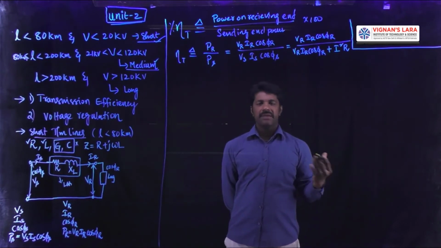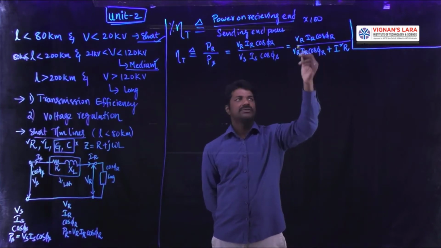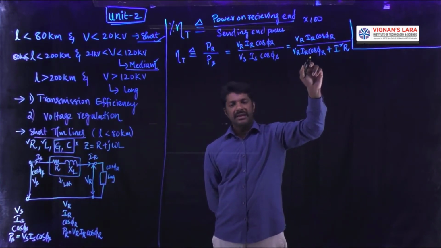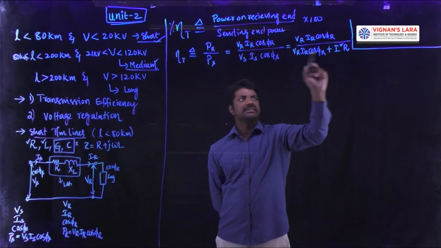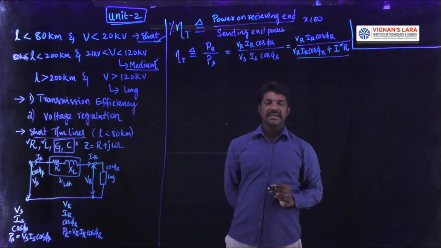The same thing I am utilizing here in terms of receiving and sending end powers. So receiving end power is an output power, sending end power is an input power. So sending end power is equal to the receiving end power plus losses. This formula holds good if the system is a single phase system.